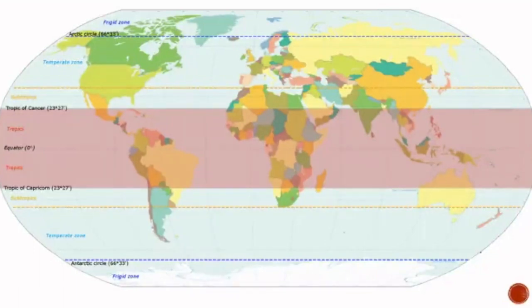Now if you go to the frigid zone or the polar belt, you can see that in the North Pole, the North Europe, and even the North America, the north part, some part like Alaska will come under the polar region, and in the south we are having Antarctica, and we do not find any life here.